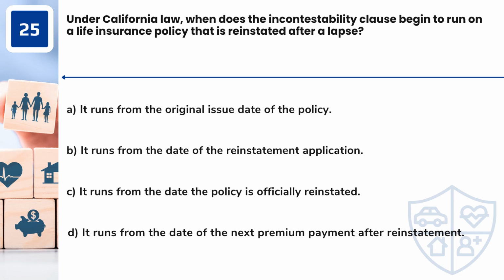Question 25. Under California law, when does the incontestability clause begin to run on a life insurance policy that is reinstated after a lapse? A. It runs from the original issue date of the policy. B. It runs from the date of the reinstatement application. C. It runs from the date the policy is officially reinstated. D. It runs from the date of the next premium payment after reinstatement.